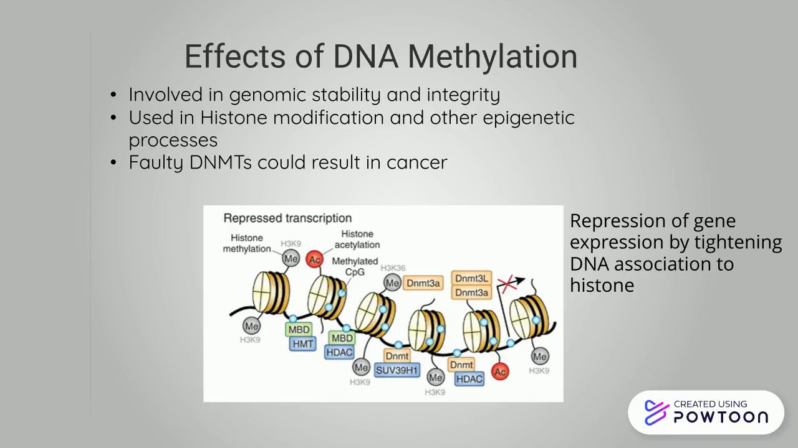thus making transcription harder. On the other hand, if DNMTs were to malfunction, faulty methylation or lack of methylation could occur, which would result in faulty or unwanted gene expression. This is the case with cancer, as a direct link has been discovered between malfunctioning DNMTs and the development of